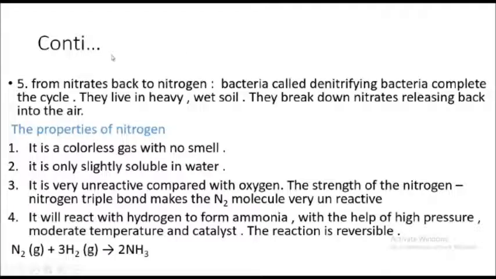What were the first four points we mentioned? From nitrogen to nitrate. But now it is from nitrate to nitrogen. These bacteria are called denitrifying bacteria. It means the removal of nitrate from the cycle of the soil. They live in heavy, wet soils. They break down nitrate, releasing nitrogen back into the air, because it originated from the air.